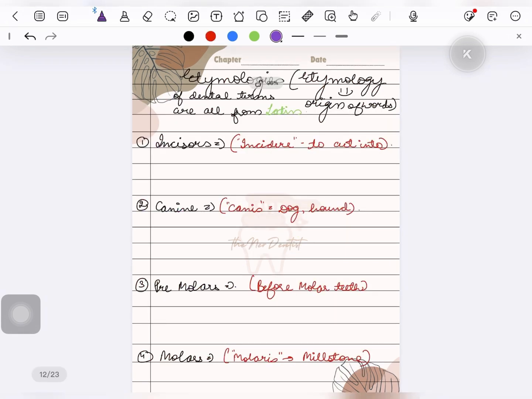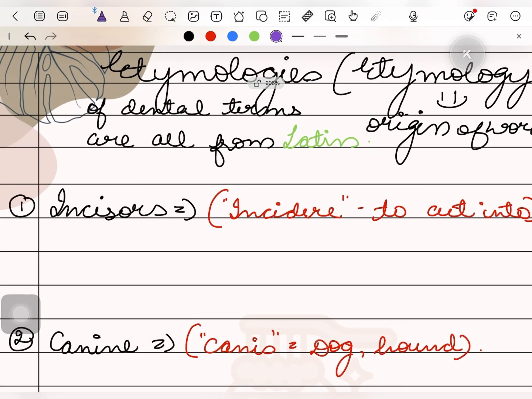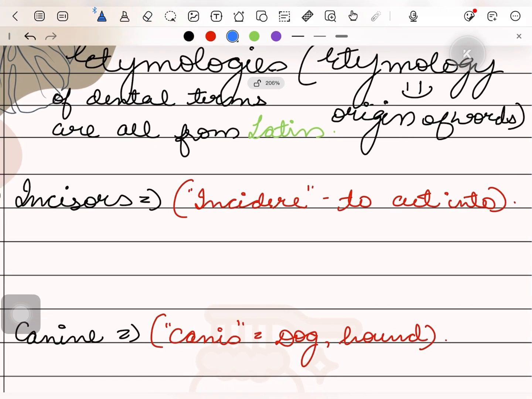Let's move on to the functions of each tooth and where their names have come from. They have mainly come from Latin words. Let's start with the first one, incisors. Incisors have come from the word incidere, which in Latin means to cut into. So the basic function of an incisor is incising, that is basically cutting and nipping. And hence they are called cutting teeth.